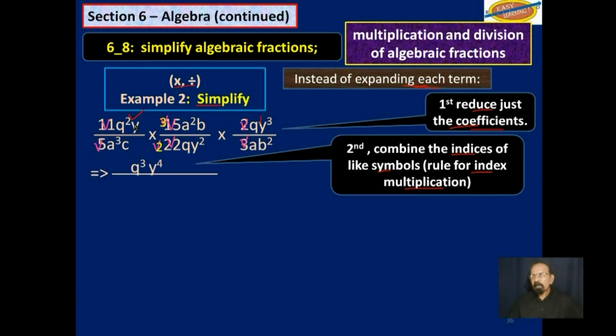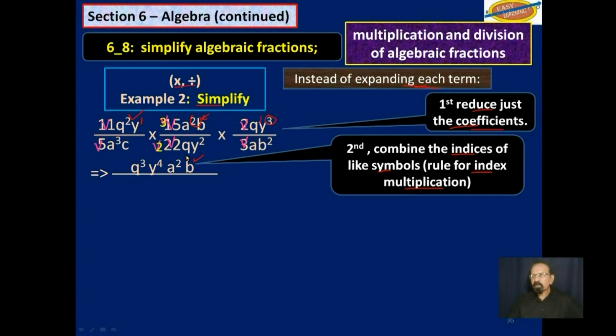Then you have a y to the first power here and a y to the third power here. That will give you y fourth. Then you have an a squared here alone. So you write back the a squared. And you have a b here by itself. So you write back the b. That is what happens with all the numerators.